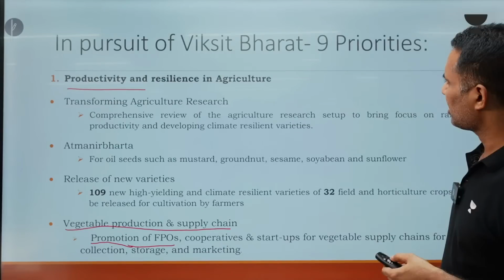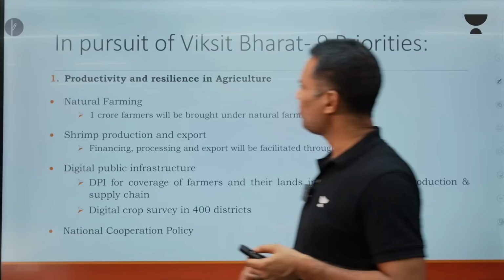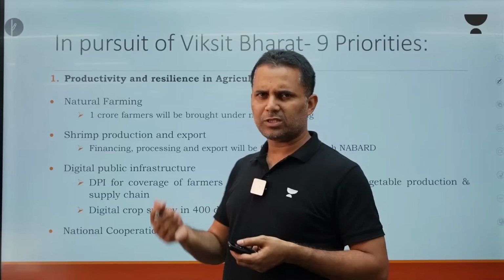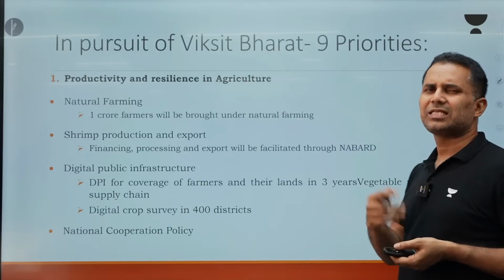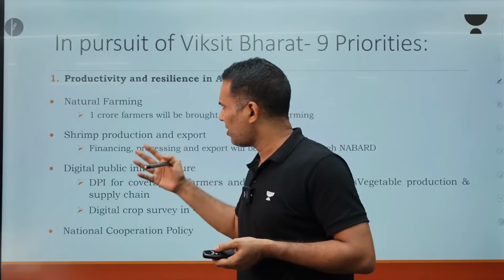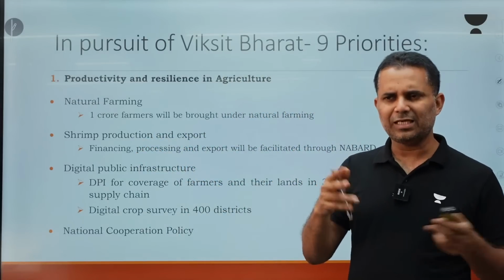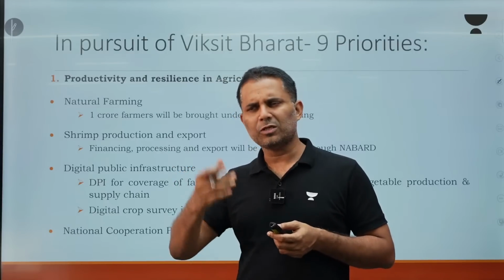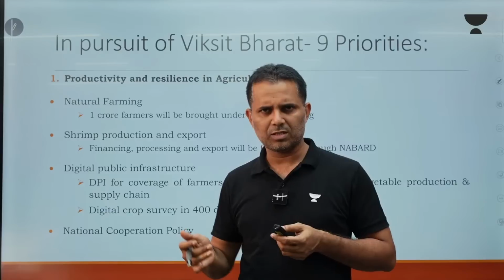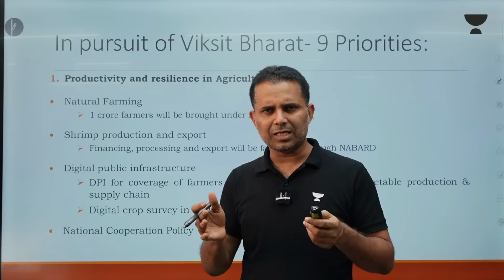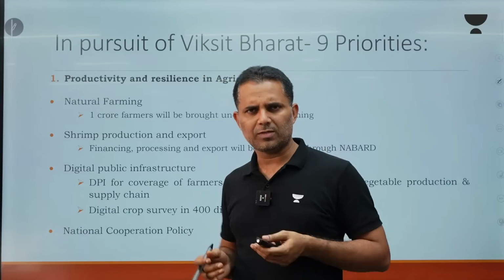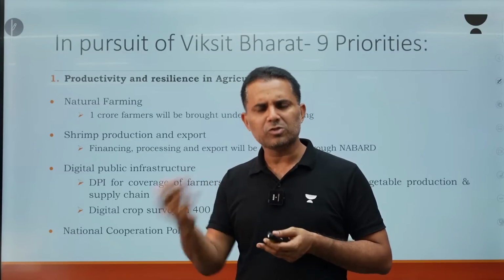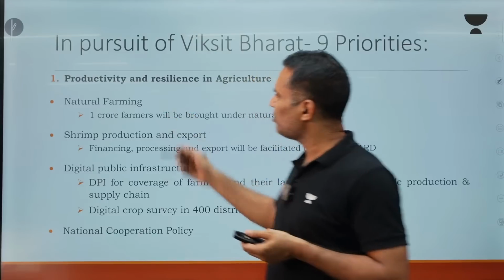Then what are the other areas in agriculture? We are going to focus on natural farming. As you know that the intensive agriculture inputs that we have used have resulted in stagnation of yields. So we are going to focus more on natural farming. You should also know that, earlier when this government came, there was GM crops, then the focus moved to organic crops. Now the focus is on natural farming. So in the last 10 years, from GM crops to organic crops to natural farming. So you should also understand that there is a lot of focus on natural farming. In that context, UPSC also frames questions. So you should focus more on natural farming.